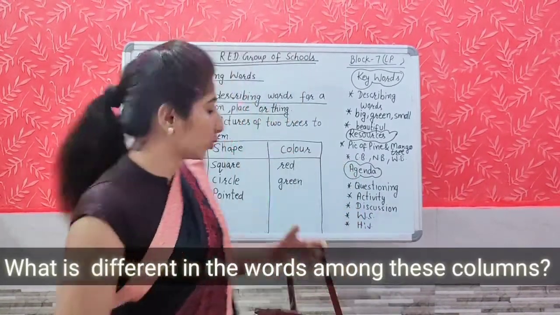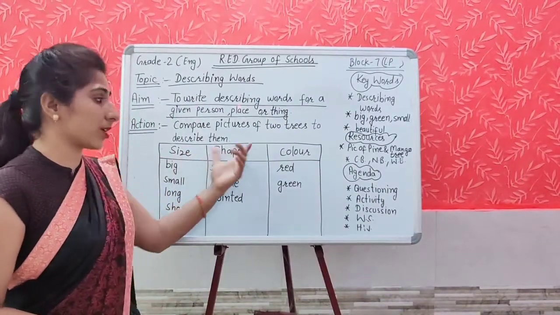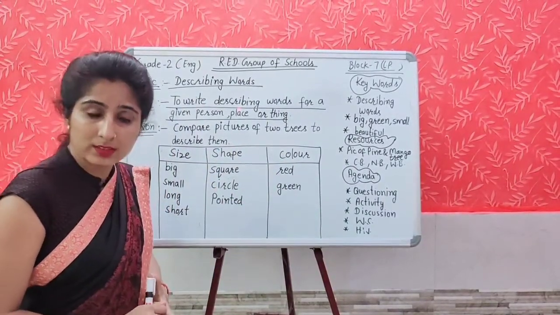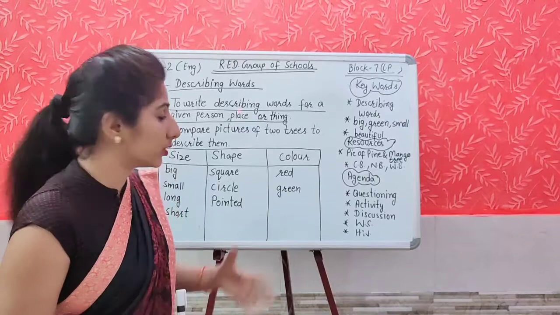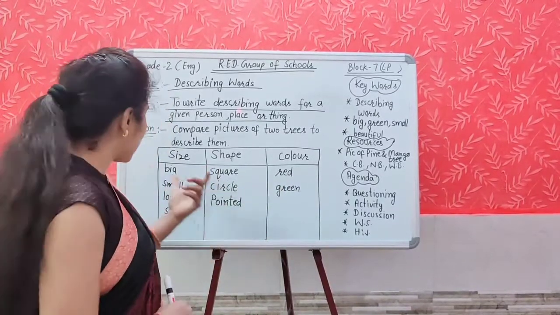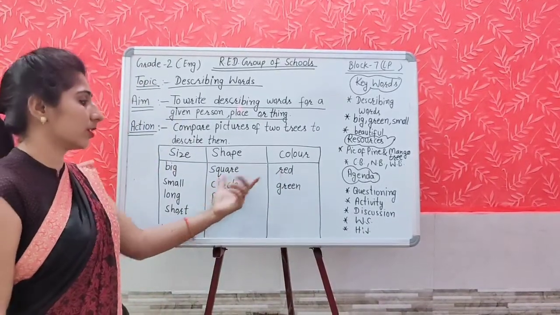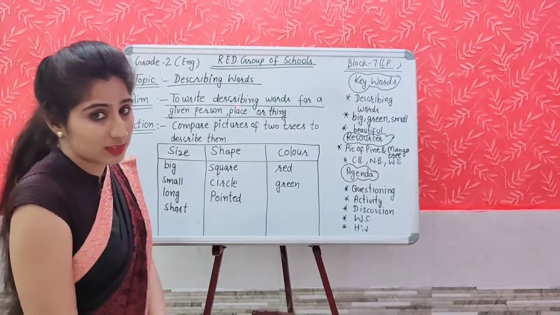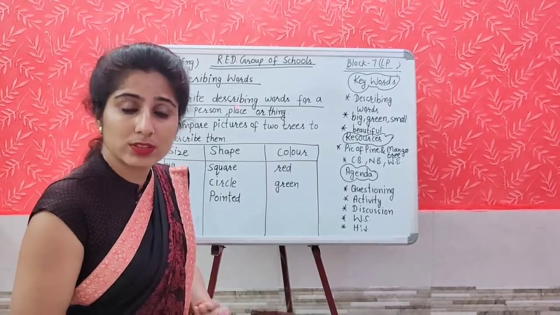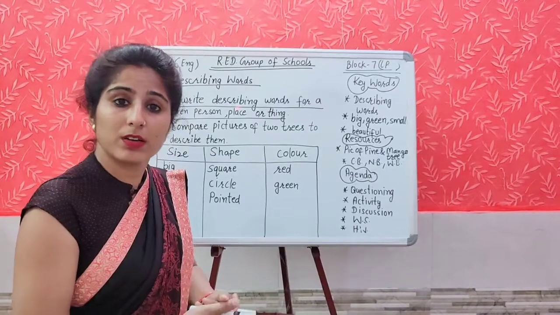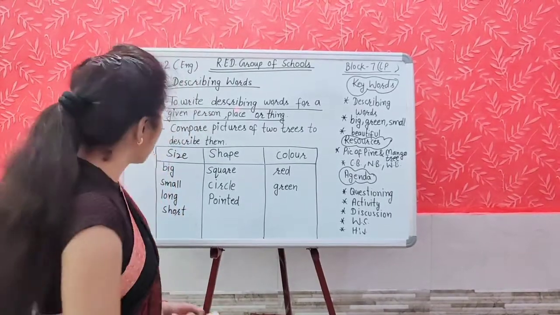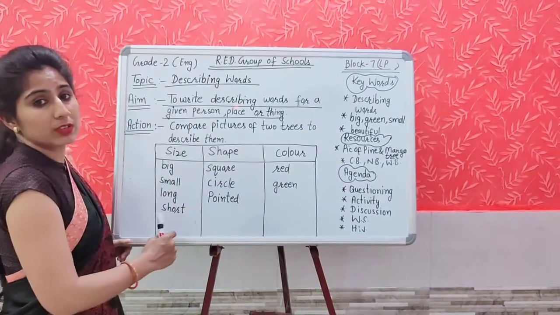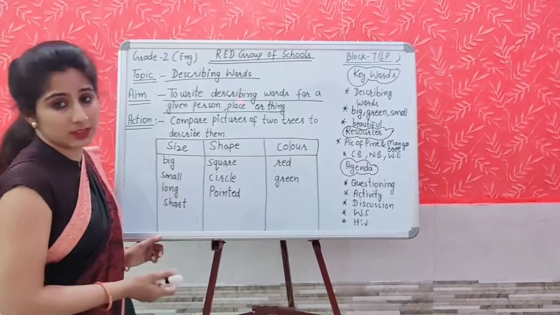I have used three columns: size, shape, and color. So what is the difference? I have written some words here, some here, and some here. All these are describing words, and we are using these describing words to describe a naming word. But what is the difference? What is the difference among them?